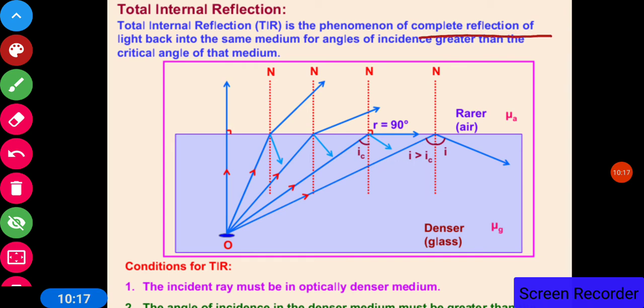It is the phenomenon of the complete reflection of light back into the same medium for an angle of incidence greater than the critical angle of the medium.